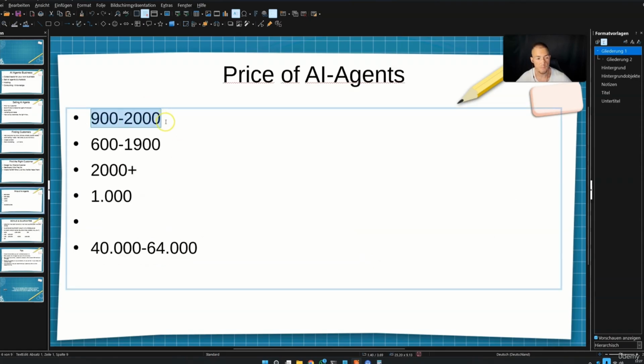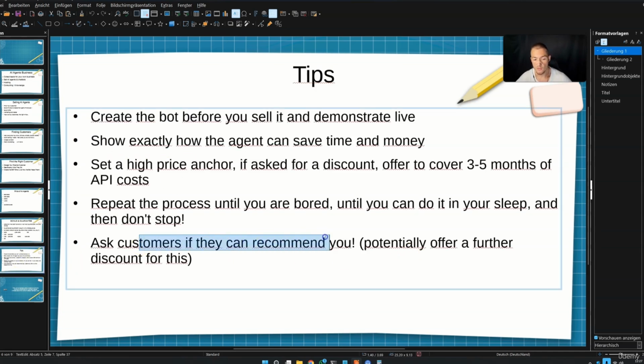If they ask you, "I want to have it for 600," then you can tell them, okay, this works, but you need to send me another client. If you give me another client, I will make it for you for 600. This is one of the easiest ways you can even get more clients. If they know somebody and they send this client to you, you can make this cheaper for them. So don't be shy to ask.